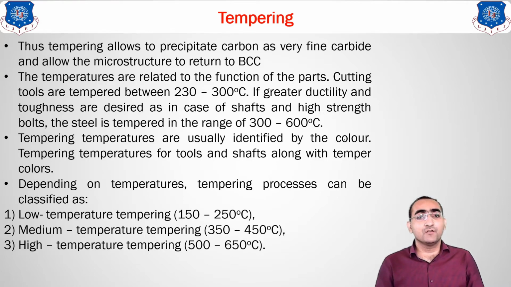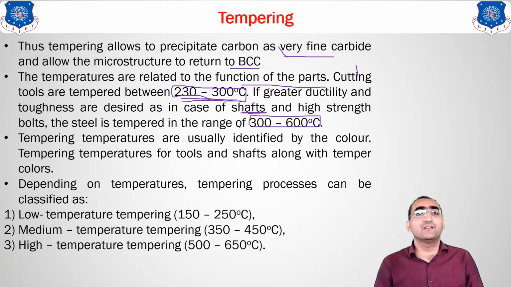How can we use this? For a fine carbide microstructure in the BCC, we can use this for cutting tools: take the temperature between 230 to 300. Go for hardening. After hardening, heat the material to 230 to 300 degrees Celsius. In the case of shafts and high strength bolts, tempering is done at 300 to 600 degrees.